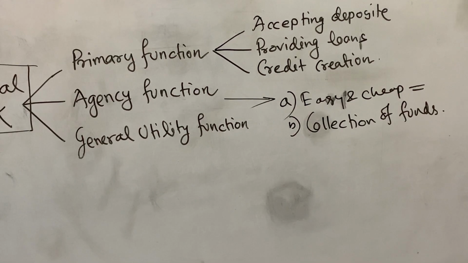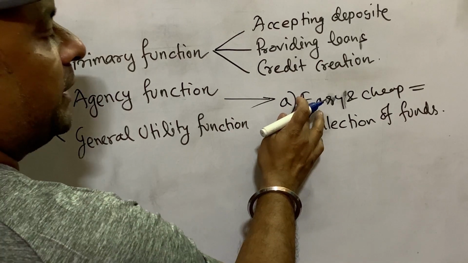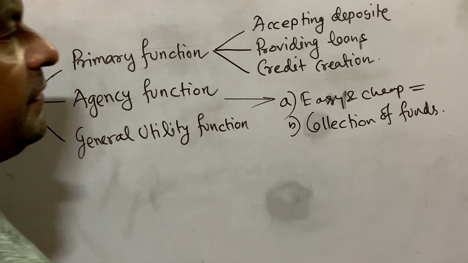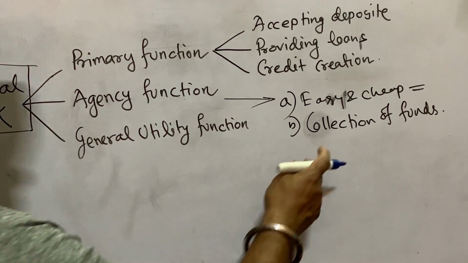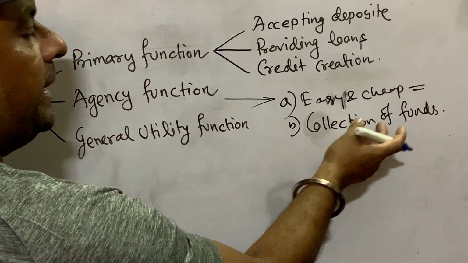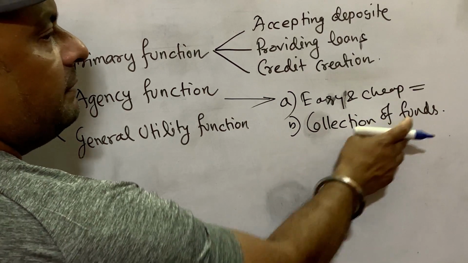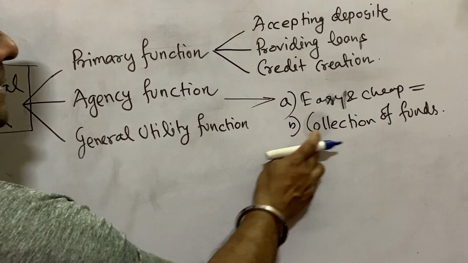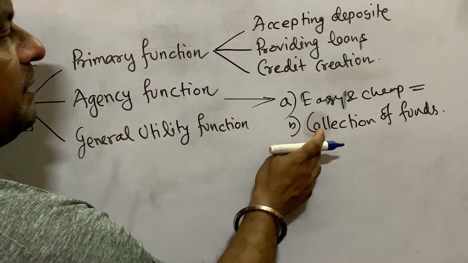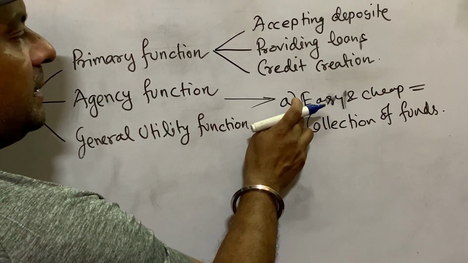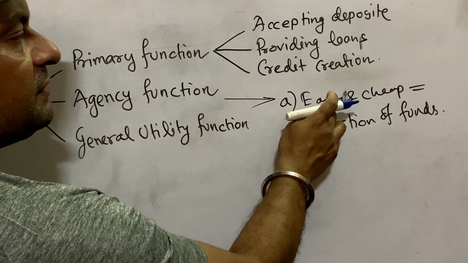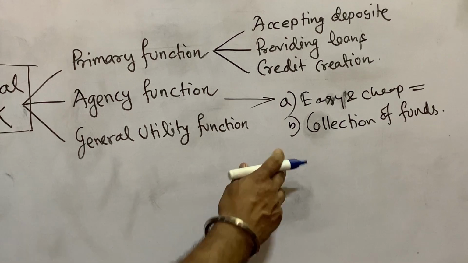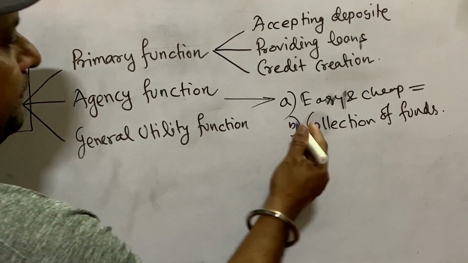The second one is collection of funds, just the reverse of this one. Suppose a person provides money to me by using a cheque or draft, and I deposit the cheque or draft, and the bank will charge some part of the money from us. This is collection of funds. So on behalf of us, the bank provides the facility of easy and cheap transfer of funds, and the bank also collects funds on behalf of us. In between, the bank charges some money.